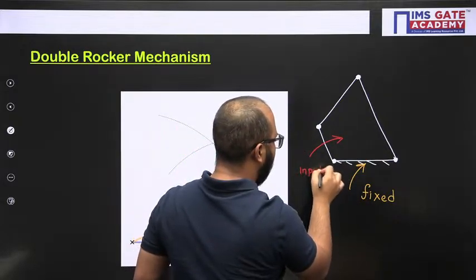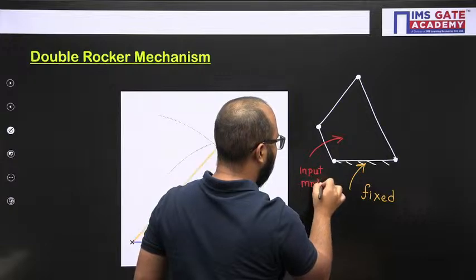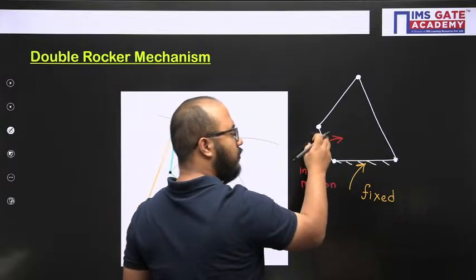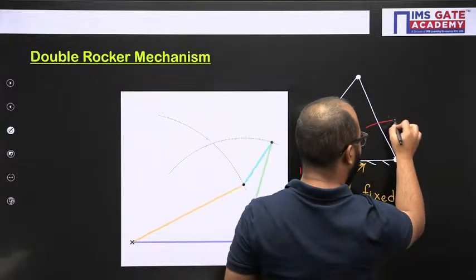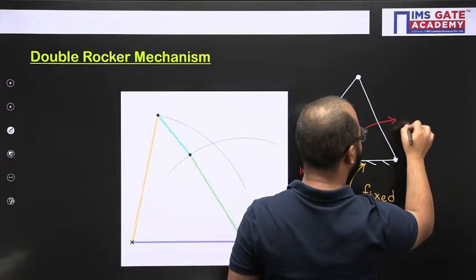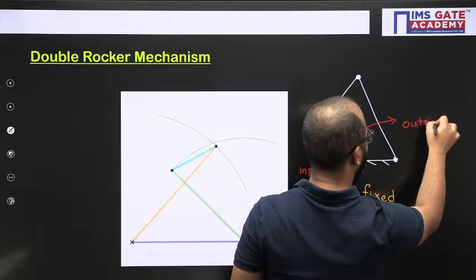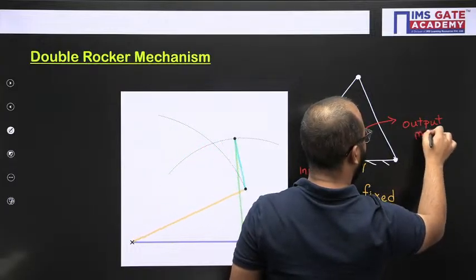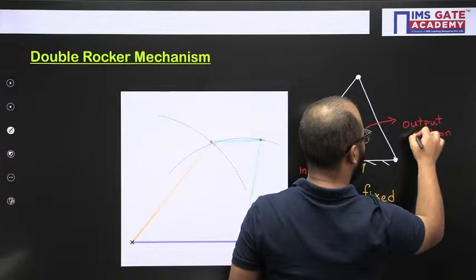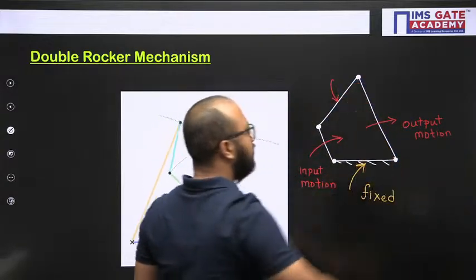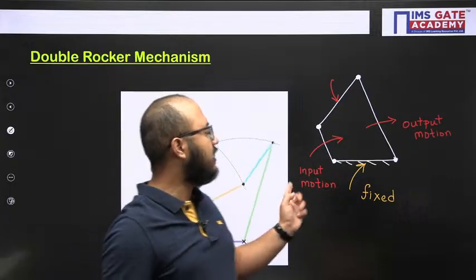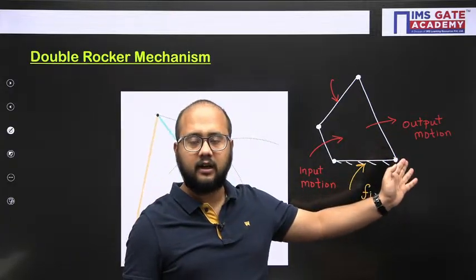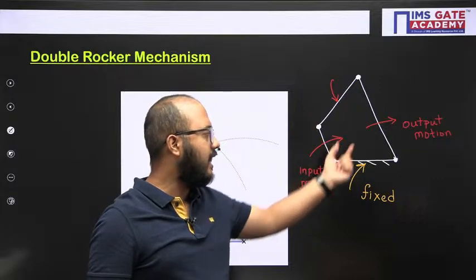That input motion will be transmitted through this link, and the motion we are getting here is our output motion. So this is the input link and this is the output link.